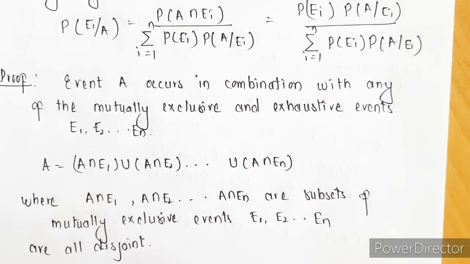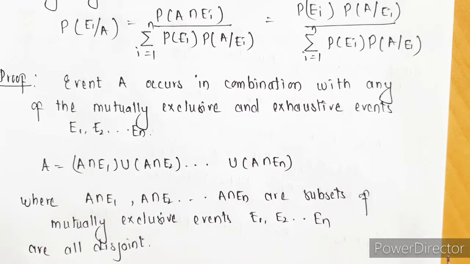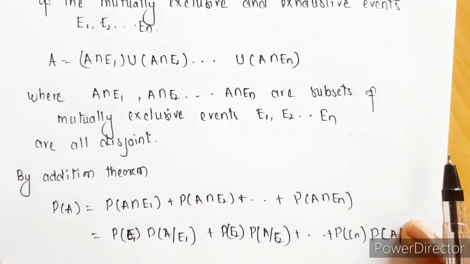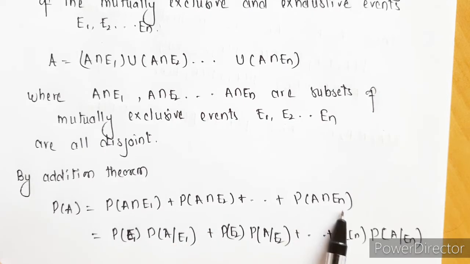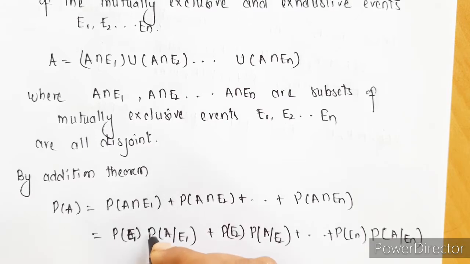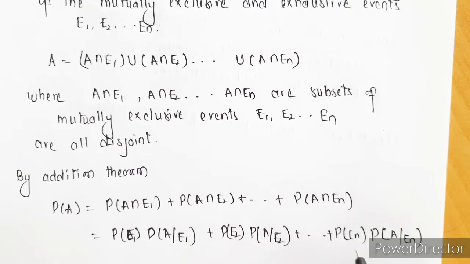By the addition theorem we can write P of A as P of A intersection E1 plus P of A intersection E2 till P of A intersection En. Further, by conditional probability we can simplify it as P of E1 into P of A given E1, similarly P of E2 into P of A given E2, and the last one P of En into P of A given En.